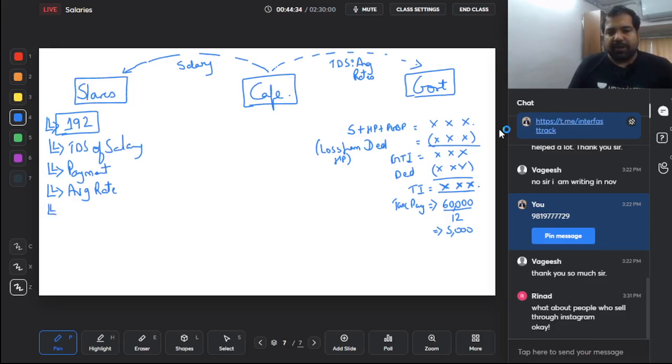Now guys, once he's figured that out, obviously we want the PAN number. But you should be having PAN number of your employees, right? Guys, it's almost like me asking you for your parents' mobile number. You cannot say that I don't have my parents' mobile number. That's funny. So same way, you cannot say that my slave's PAN number I don't have. If you don't have your slave's PAN number, then in the absence of any PAN number, the rate will be a huge maximum marginal rate. What is this maximum marginal rate? It is the maximum rate that can be applied to any individual. Basic tax 30%, surcharge 37%, and HEC 4%, which lands up to 42 point.